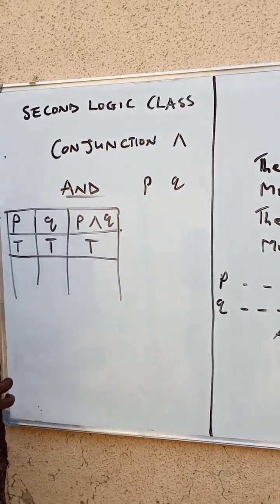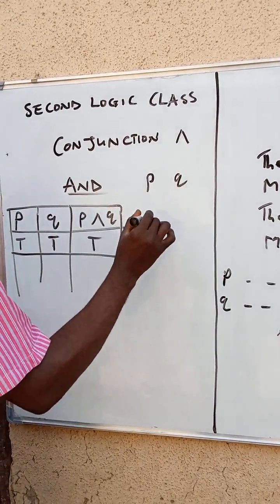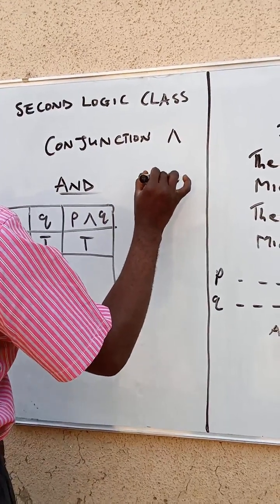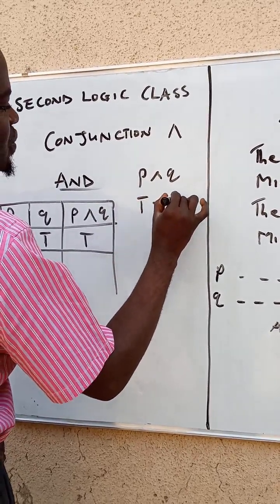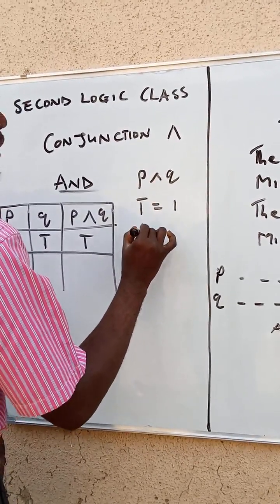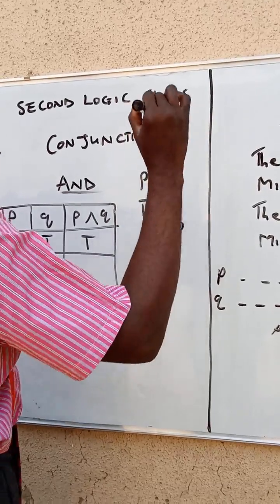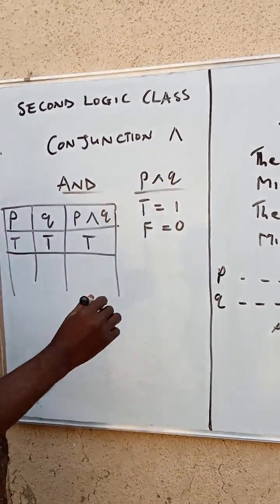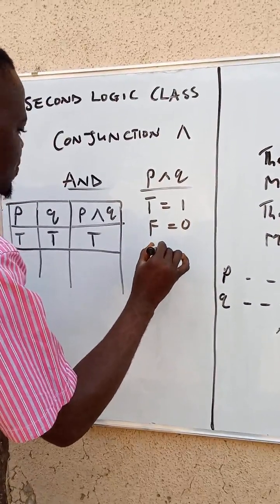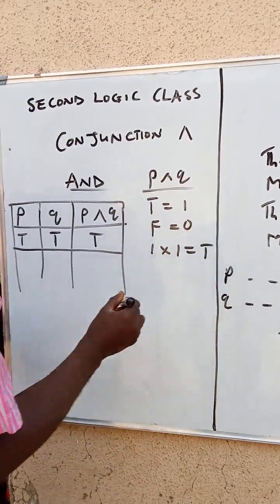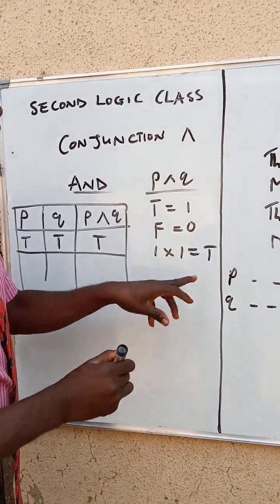What we do to this, we say that in this case, our T is equal to 1. Our F is equal to 0. Good. Then 1 times 1 is equal to true. Jane is married and her mother is happy.